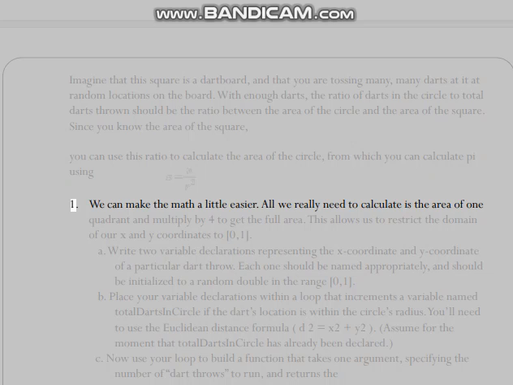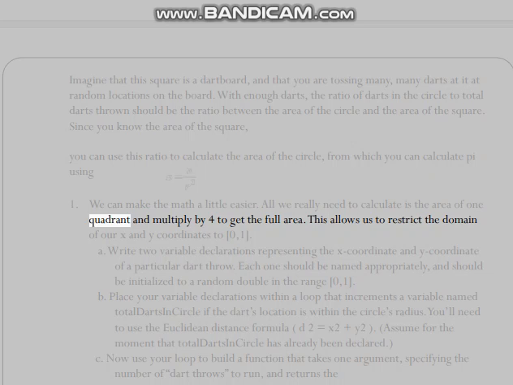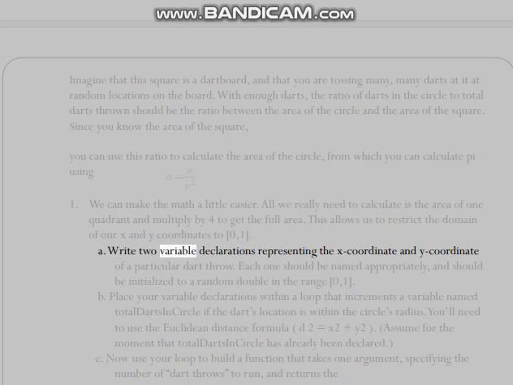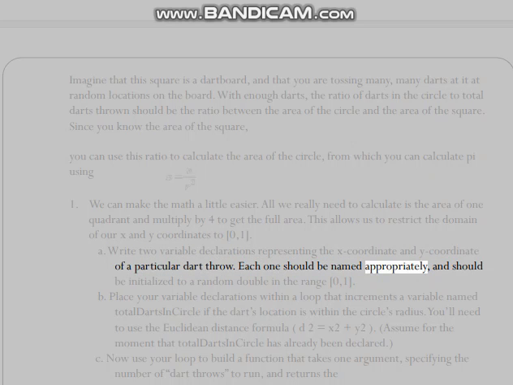A = πr², where r = 1. We can make the math a little easier. All we really need to calculate is the area of one quadrant and multiply by 4 to get the full area. This allows us to restrict the domain of our x and y coordinates to [0, 1]. A. Write two variable declarations representing the x-coordinate and y-coordinate of a particular dart throw. Each one should be named appropriately, and should be initialized to a random double in the range [0, 1].